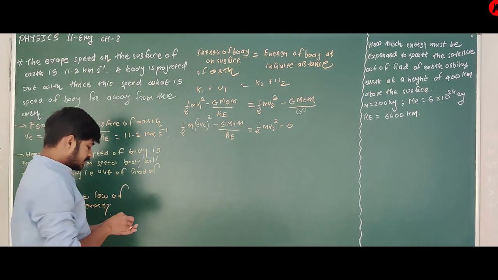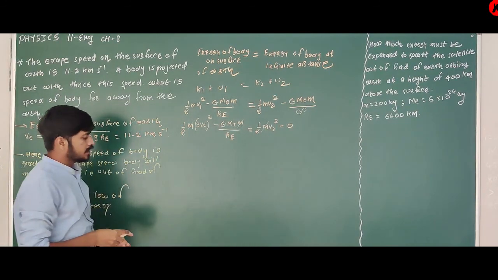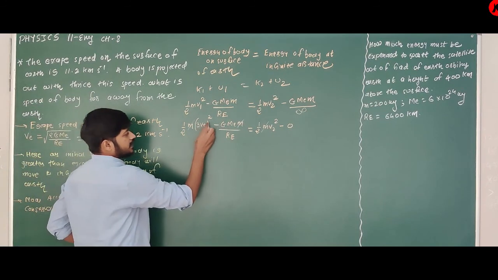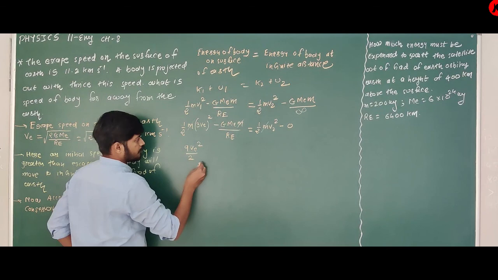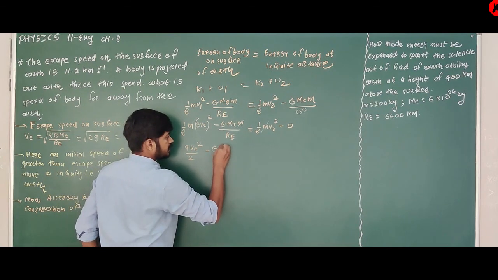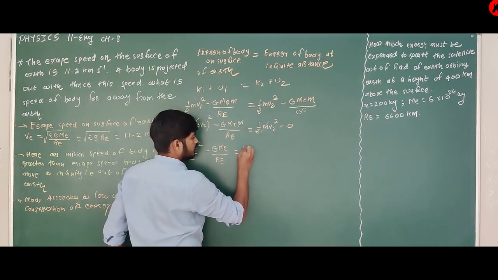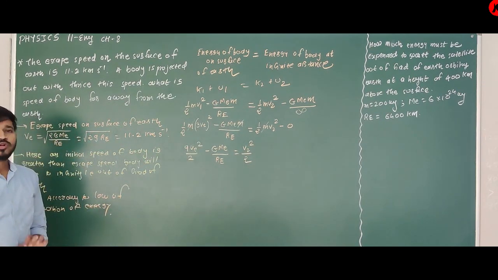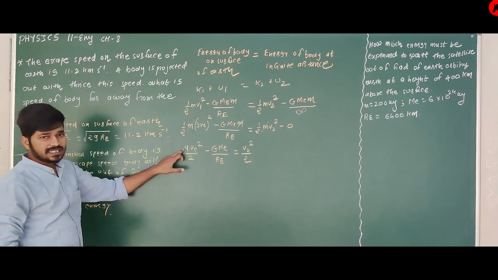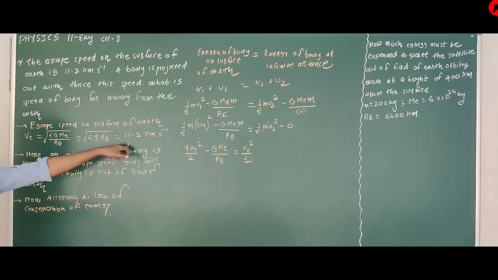Another thing, this m cancels. So it is 9VE square by 2 minus G ME upon RE is equal to V2 square by 2. Now see, you know each and every value. 9 is 9, 2 is 2, VE is 11.2 kilometer per second, kilometer means 10 to the 3.